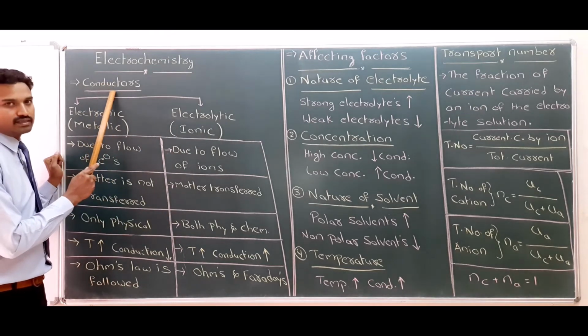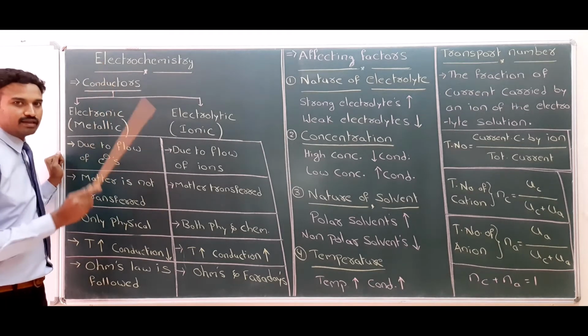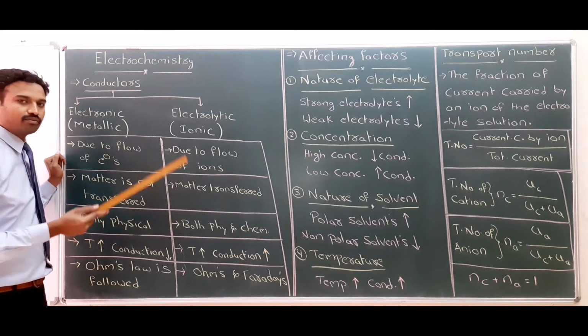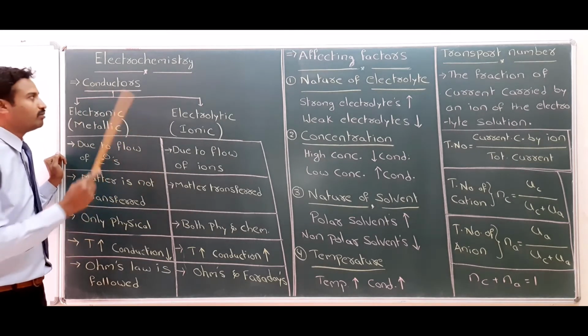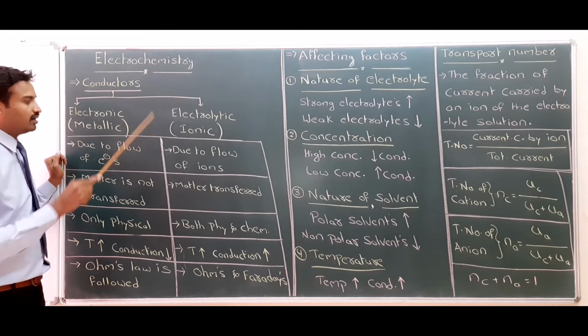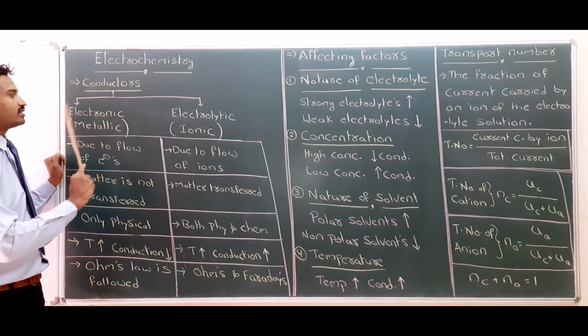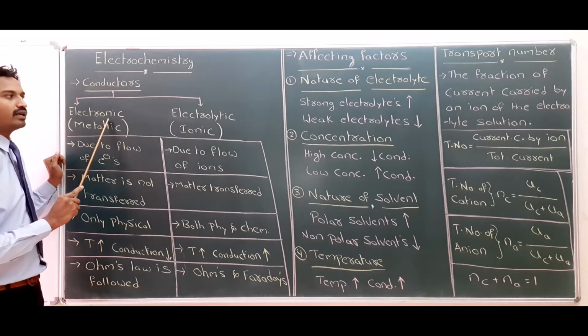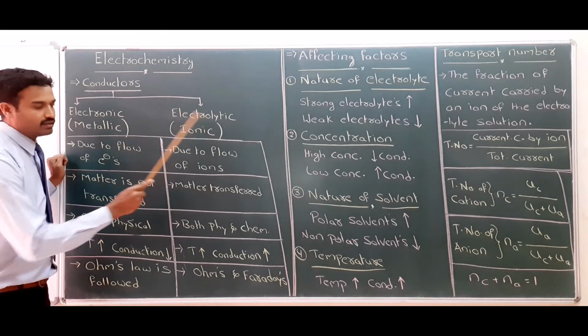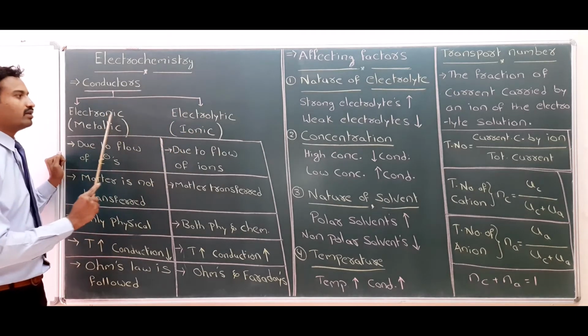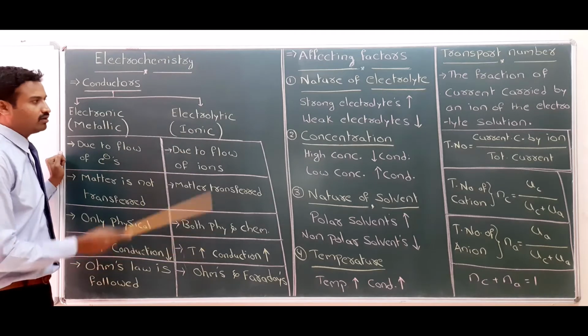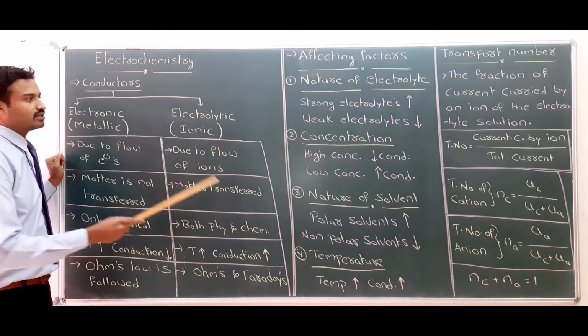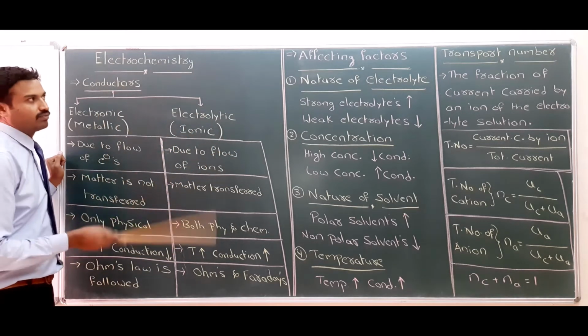Again, conductors are the substances which allow the current to pass through them. Conductors are classified into two types: electronic conductors and electrolytic conductors. These are the differences between them. In this chapter, we are going to discuss only electrolytic conduction.